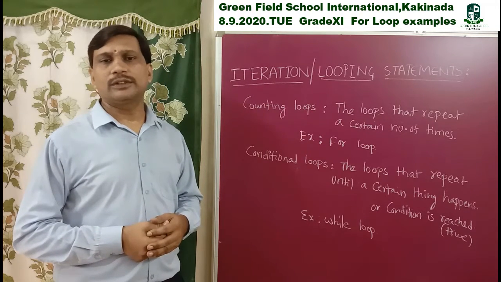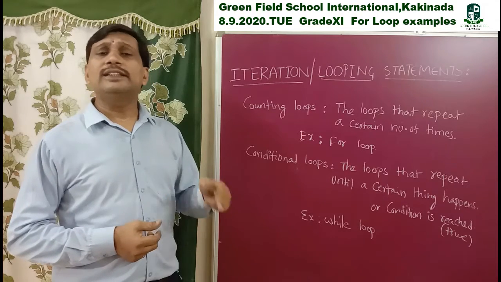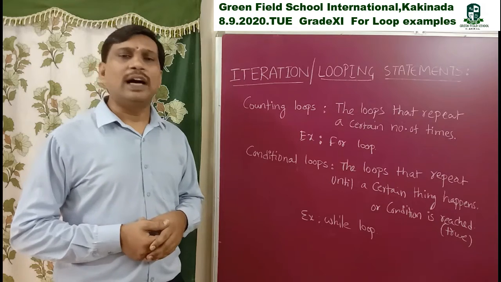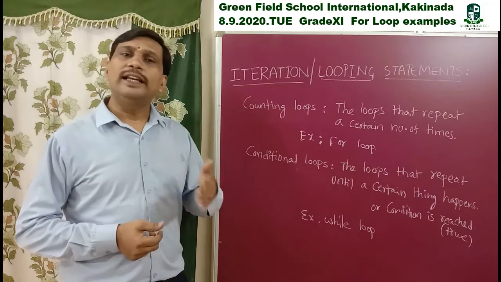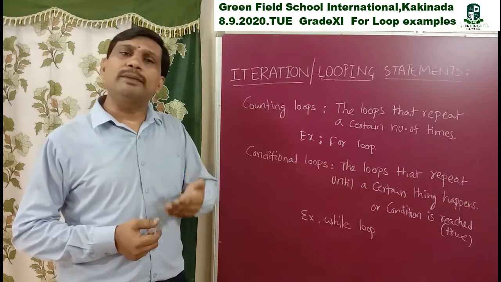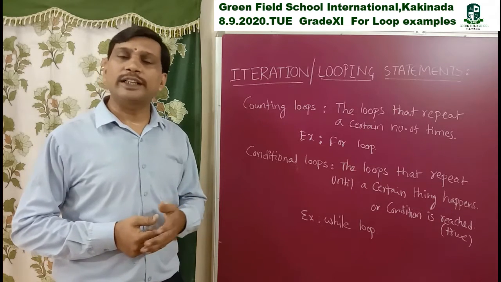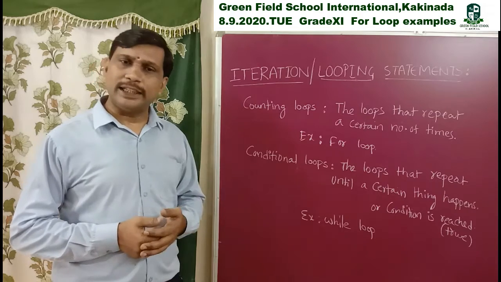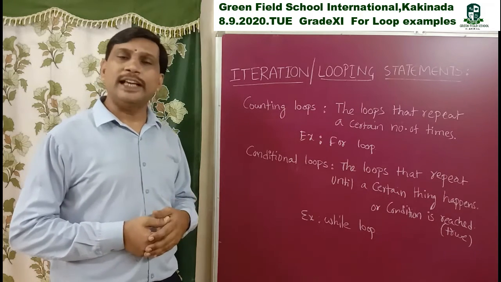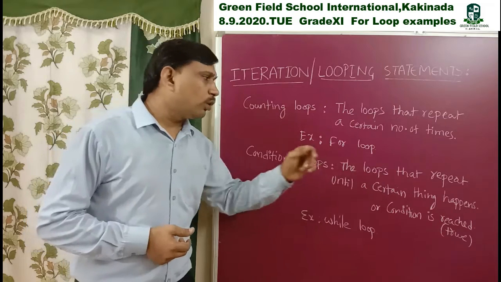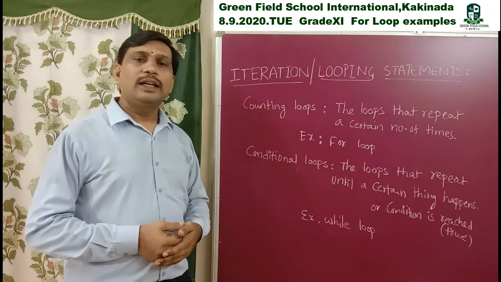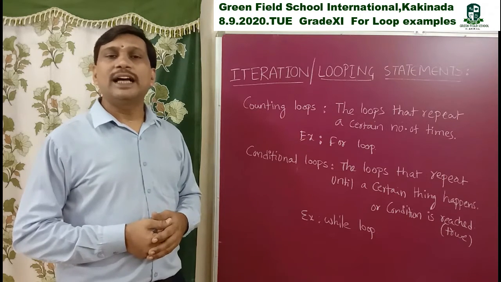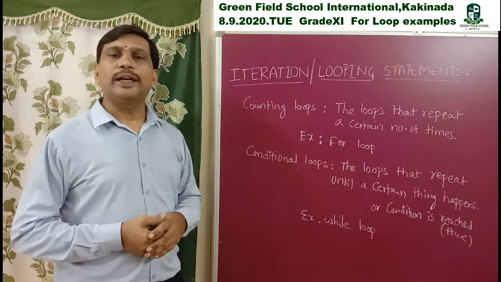This execution continues until that condition fails. Each and every time the loop control variable increments or decrements according to our requirement, and it checks that condition. If the condition is true, then that group of iterative statements is executed.